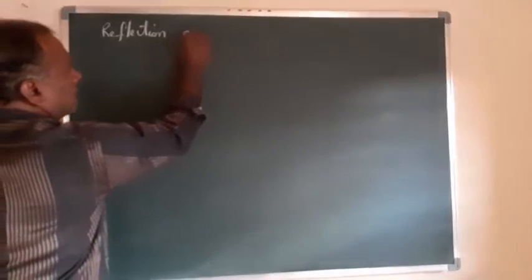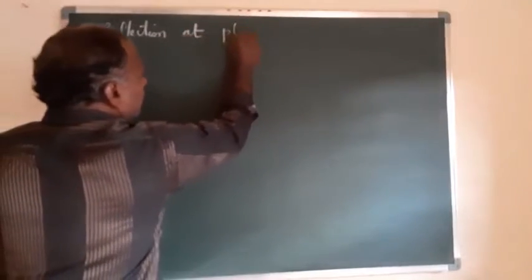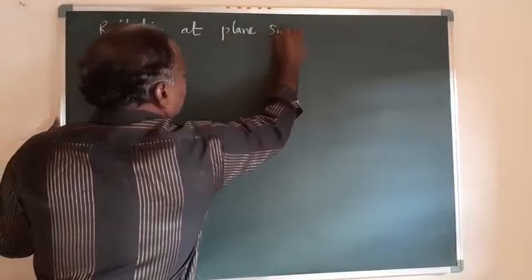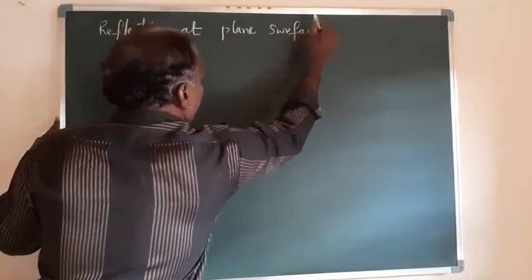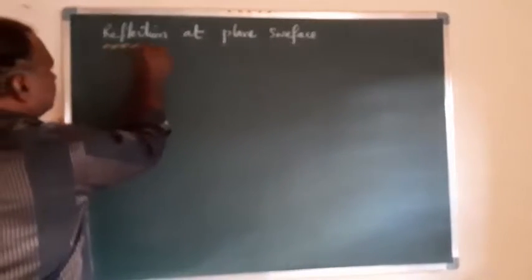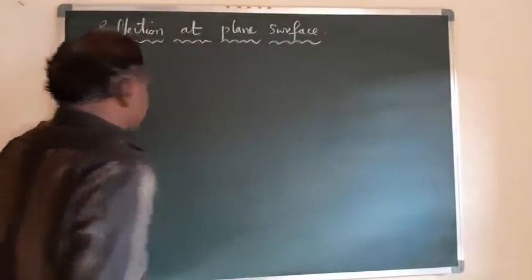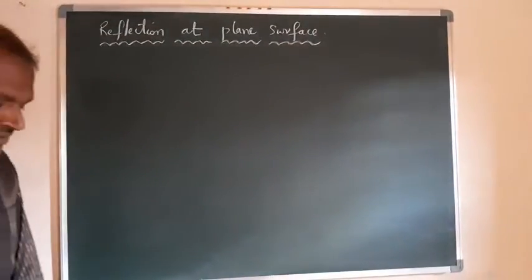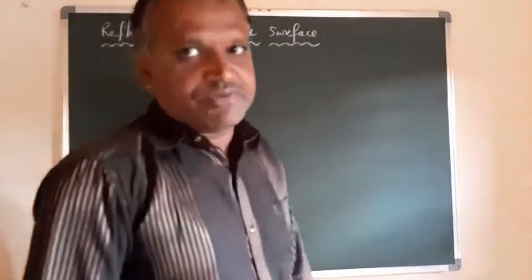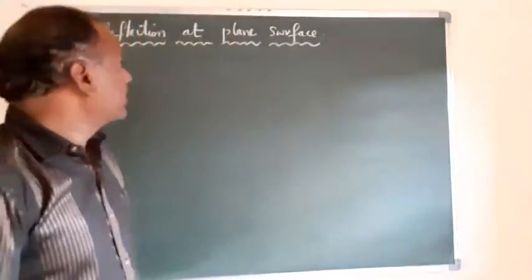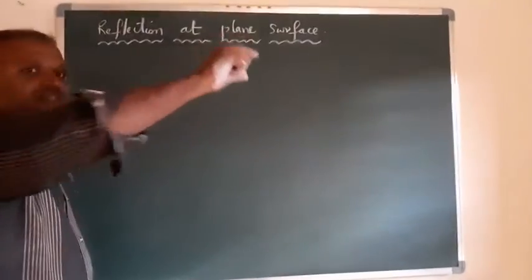Reflection at a plane surface. In this, I'm not giving the reflection at plane surfaces points; I'm giving some observations during the reflection. First I'll give you that information.